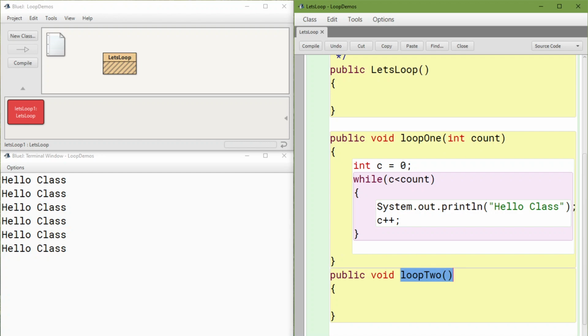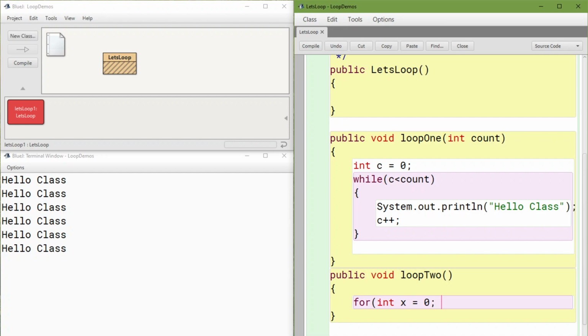So in loop 2, I'm going to use another structure called a for loop. It's going to look like this in terms of syntax. We start with the word for, and then we have 3 things that we need inside of it. The first is our iterator. So I'm going to say int x equals 0 to start with. Then we need a statement where we compare what's happening in order to know when to get out.